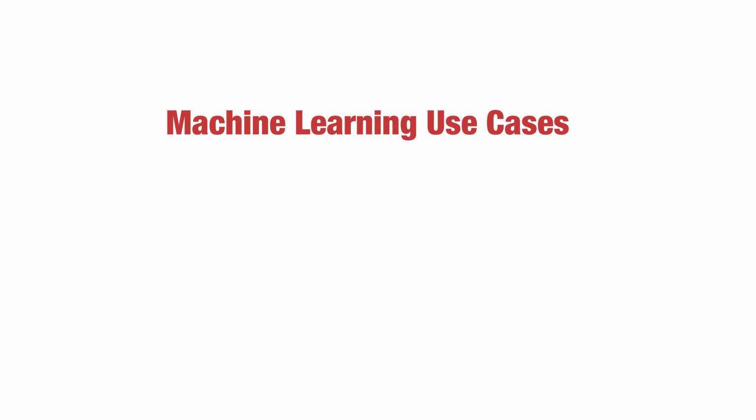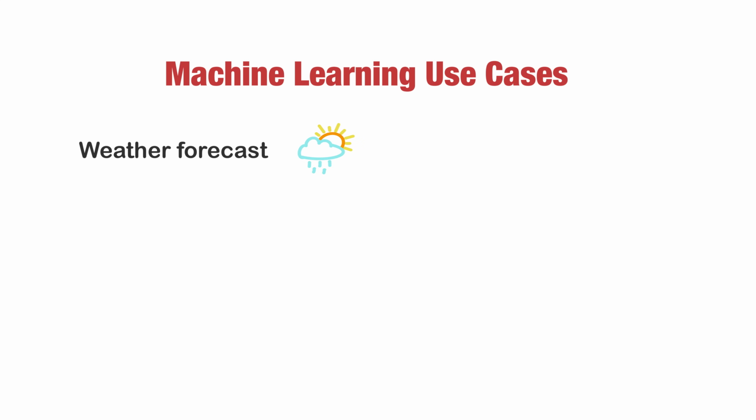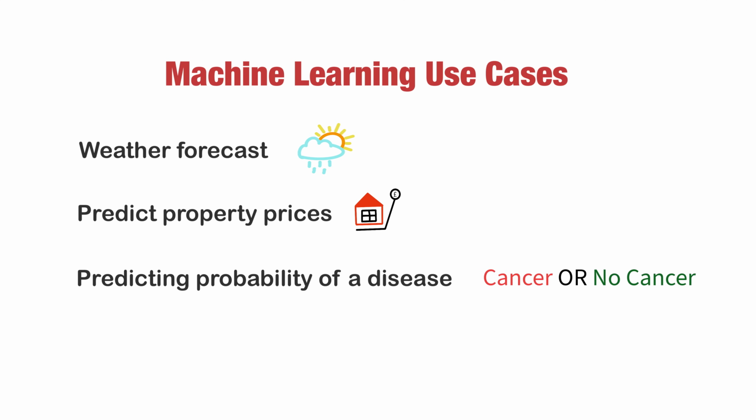Machine learning can answer questions such as, what will the weather be like tomorrow? What are the expected property prices in a certain area? Or predicting the chances of a person having a disease or not having the disease.